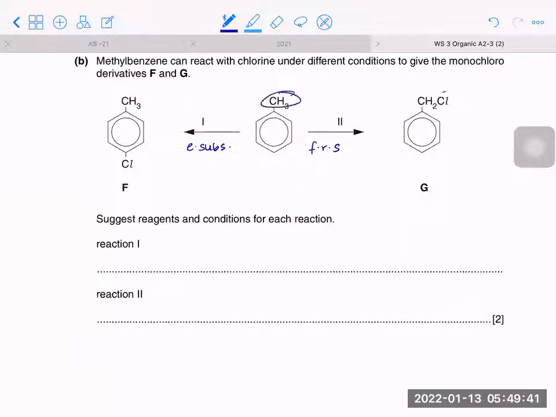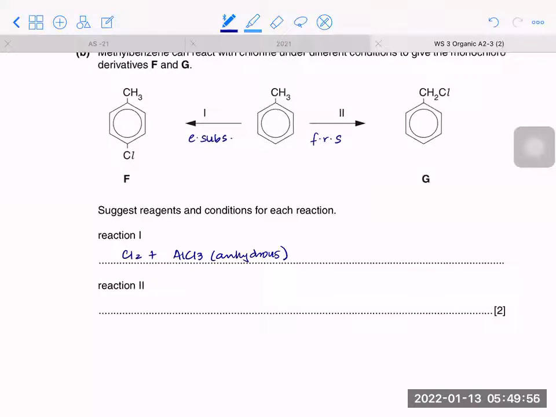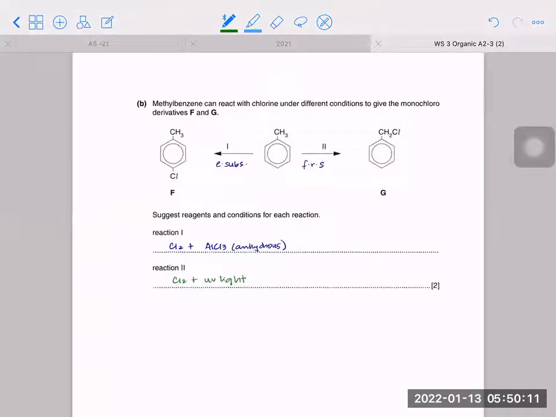This is a side chain reaction, whereas this is the ring reaction. Now, reaction 1, the reagents are chlorine with AlCl3 anhydrous catalyst. And for the side chain reaction, you will require chlorine in the presence of UV light for free radical substitution.